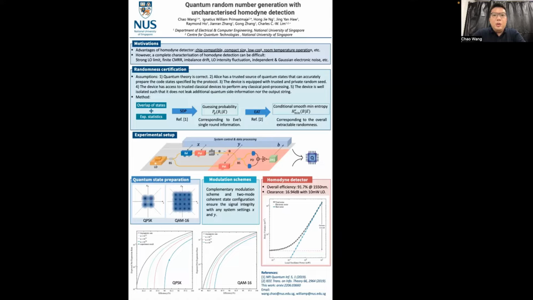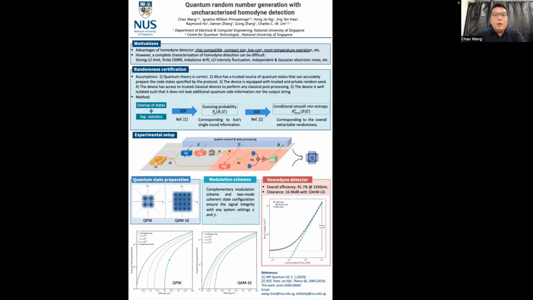Today it is my pleasure to introduce our recent work, quantum random number generation with uncharacterized homodyne detection. The motivation of this work is that we would like to come up with a QRNG scheme based on homodyne detector, but we don't want to characterize the functioning of the homodyne detector during the experiment. So there are several reasons for doing so.